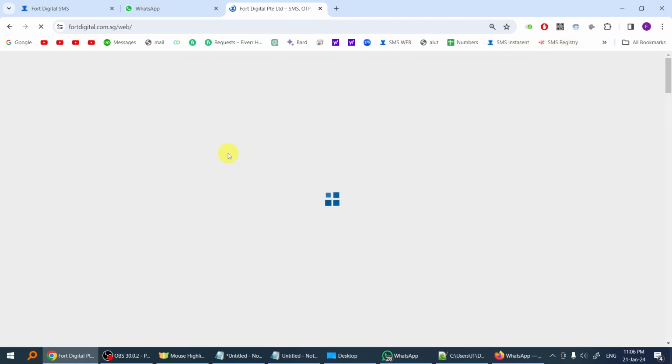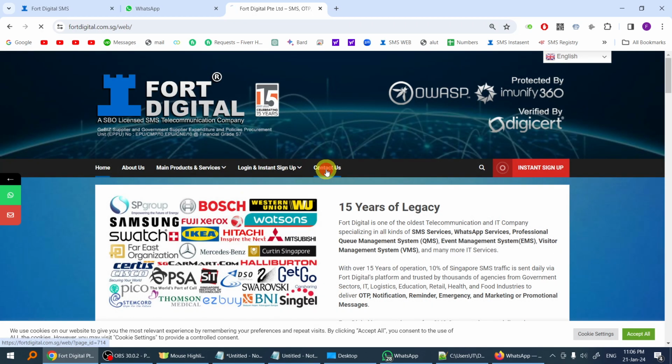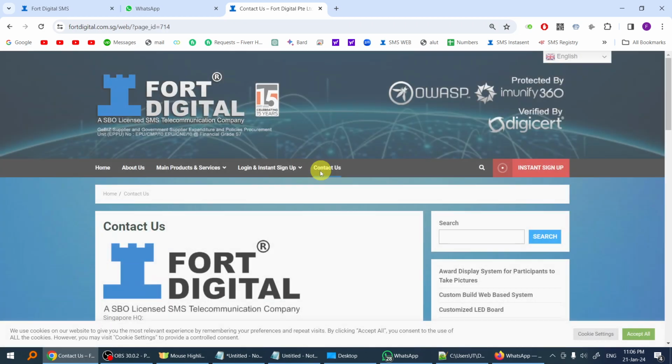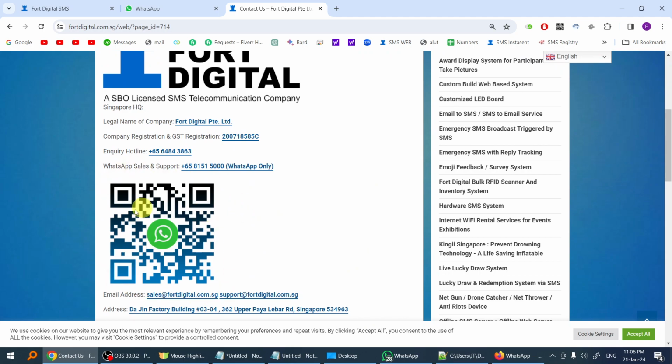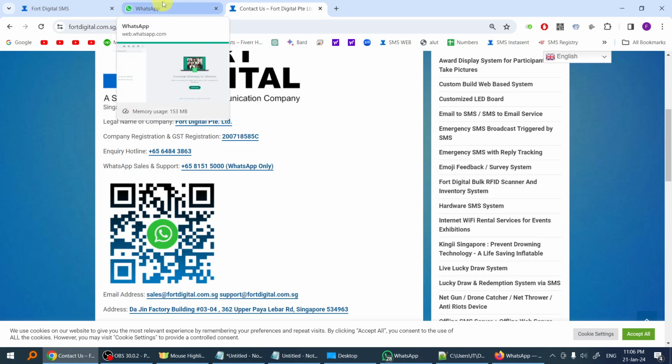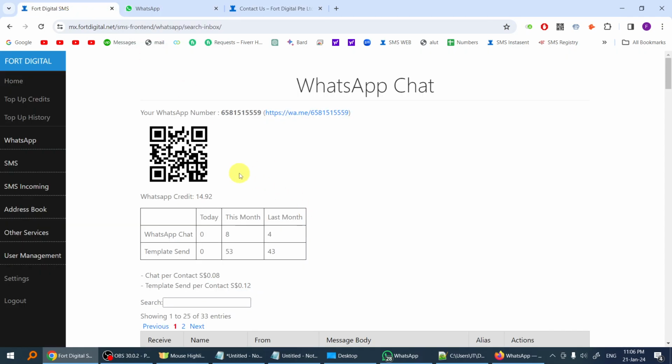So as you can see here, if you go to the Ford Digital website, to the contact us page, you're able to see we put the WhatsApp QR code here. Whoever wants to contact us just scans the QR code and can WhatsApp us directly. All right, so go back to here. You can just publish this QR code, or you can just give this link in your emails, in the SMS. They can just click and they can WhatsApp you directly.